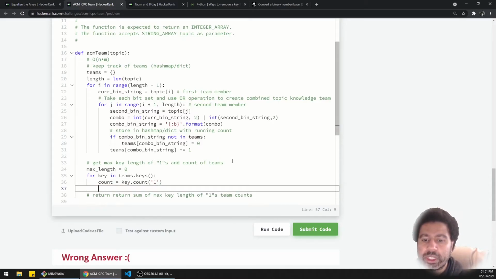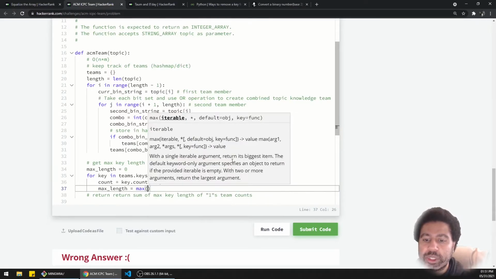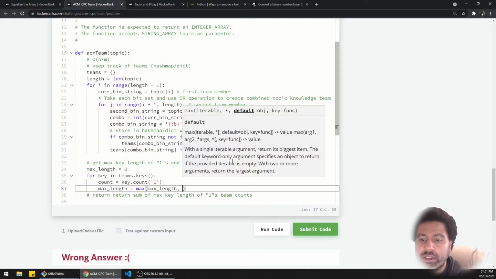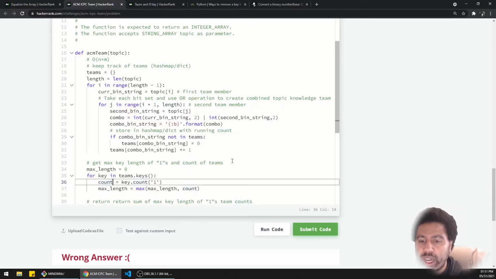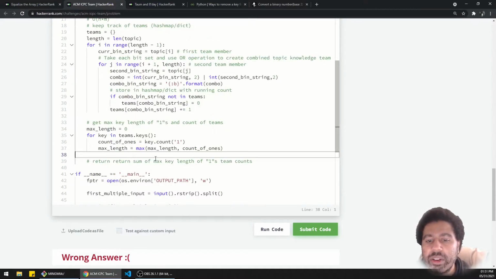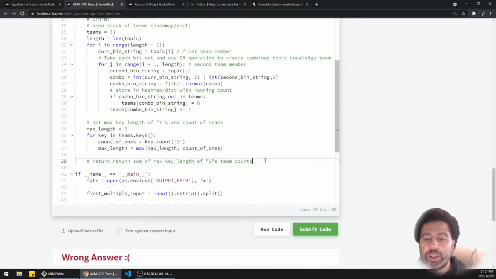And we simply take the max length as the max between the current max length and the current count of ones. Okay. So you get the max count of ones, and then you can return the sum of the max length of ones, right?